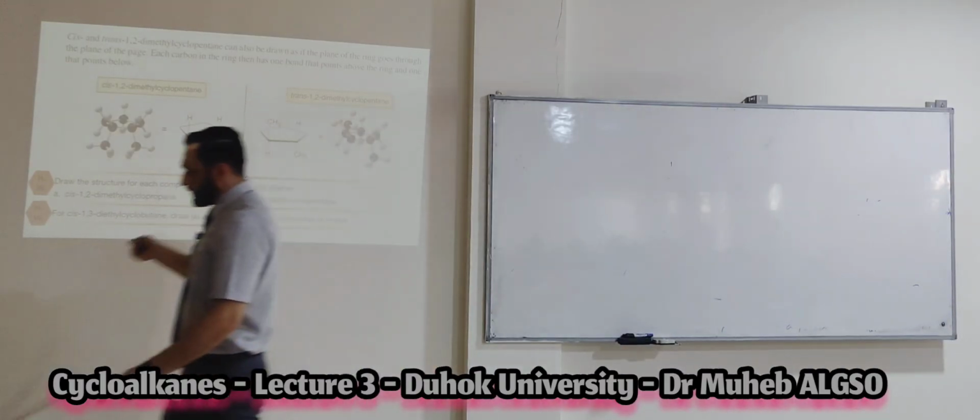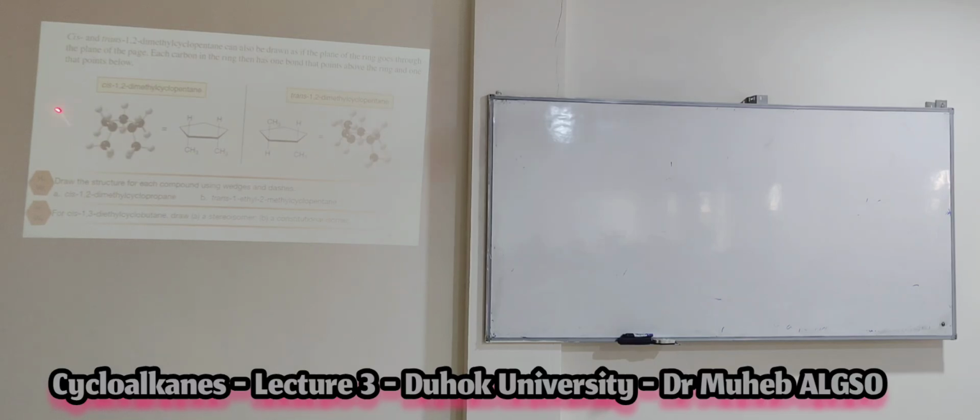Now, the homework. Look at this homework. Draw the structure for each compound using wedge and dash. Here he told you that you have to use this. For example, cis-1,2-dimethylcyclopropane. Cyclopropane, you know, is a 3-member ring. And 1,2-dimethyl cis means both of them are on the same side. You can put the dimethyl wedged, or dashed, as you want.